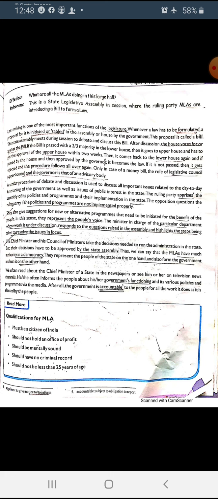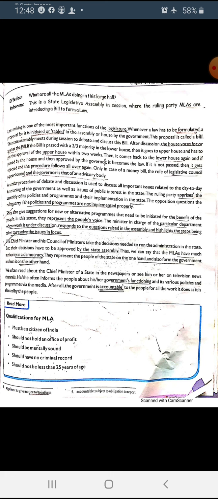When they formulate or propose any law, it goes for discussion on the table in the legislative assembly. The proposal is called a bill when it is not approved. The state assembly meets during session to debate. Then they start debating and discussing the bill. After discussion, the house votes against or in favor of the bill.